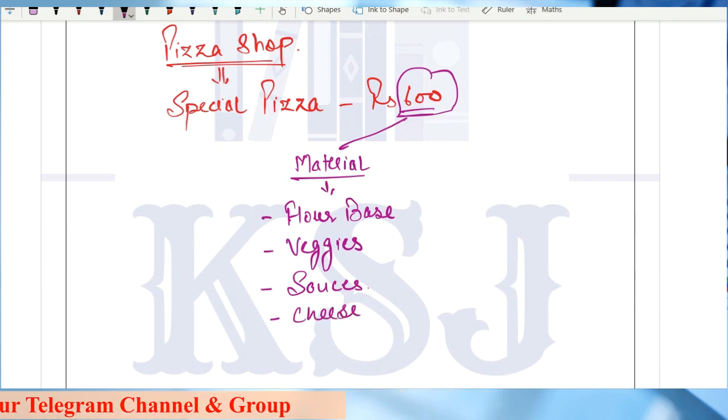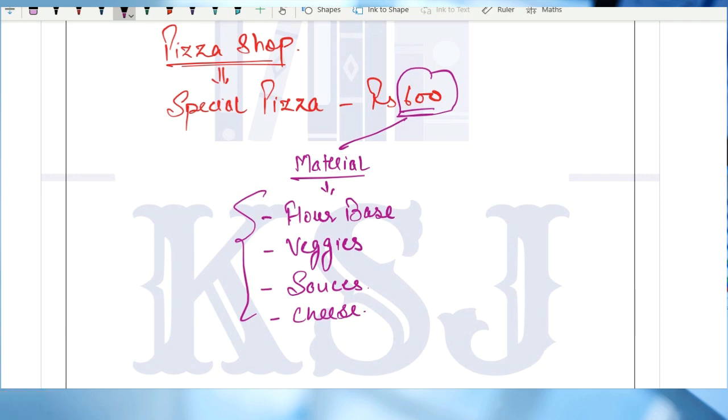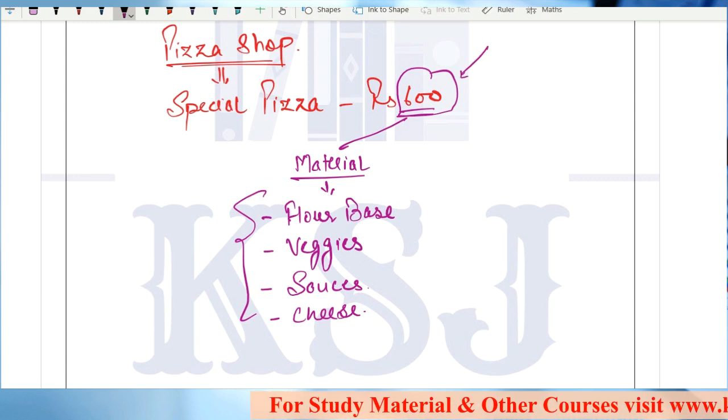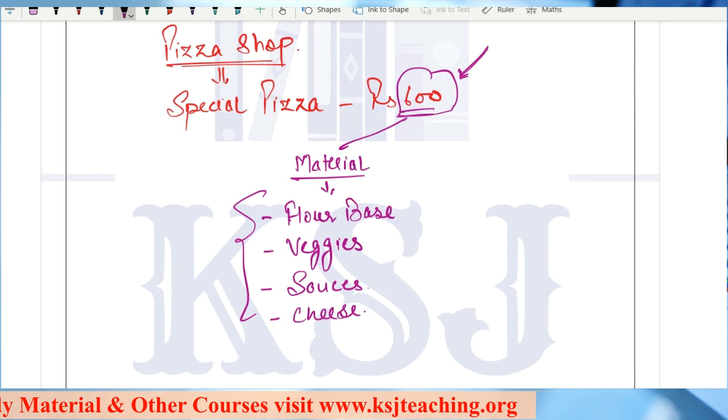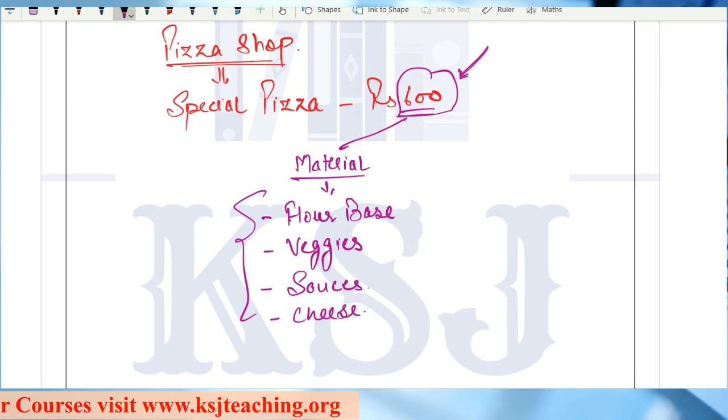So you identified the cost of all these things that have been used in the pizza. This is one factor that you considered in setting this price of 600. The first consideration is material, so all this is my direct material.